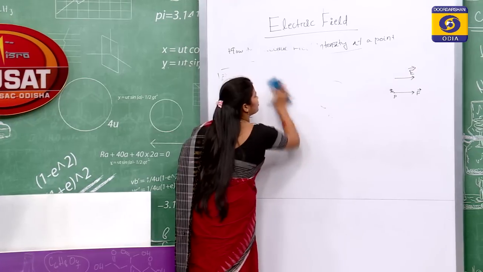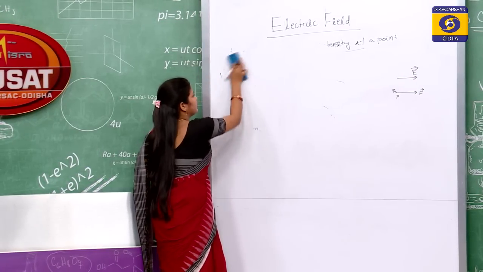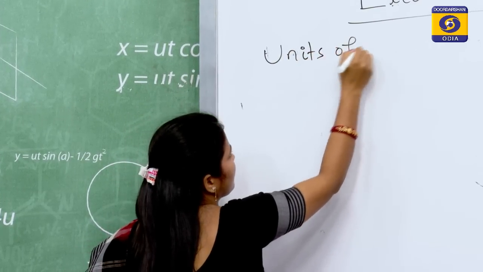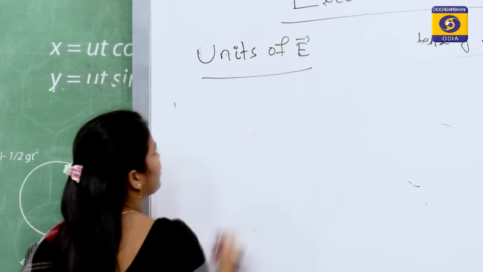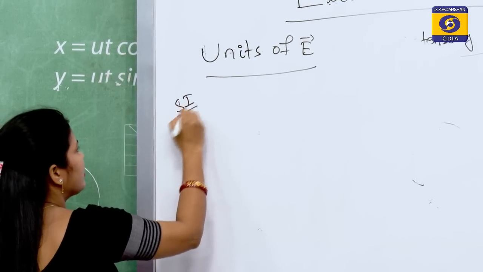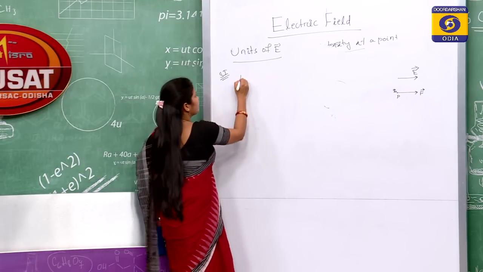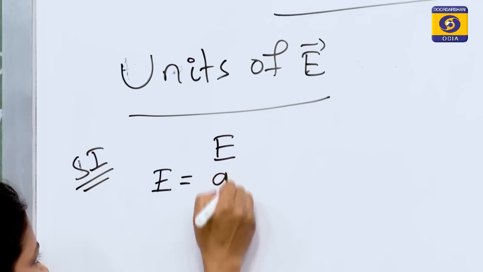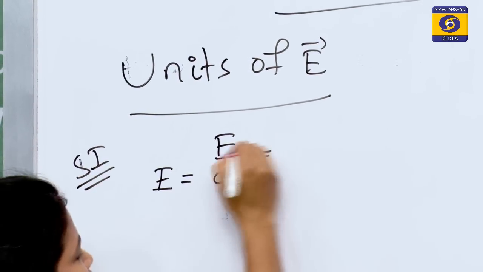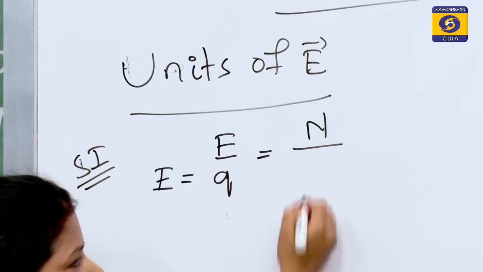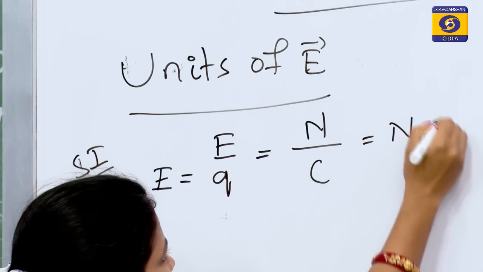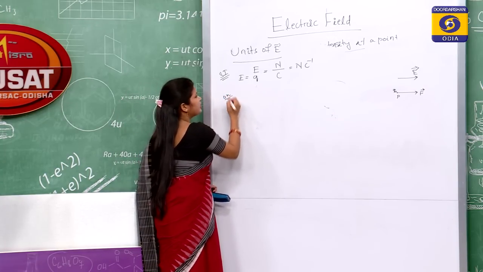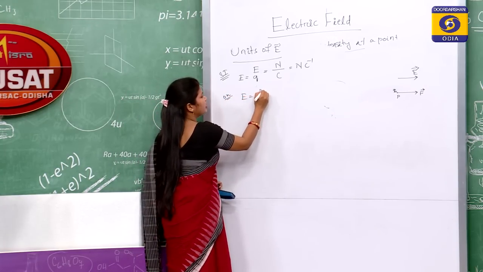What are the units of electric field? I am deriving only SI units. Okay. So, we know electric field is equal to force upon charge. That means, force unit is Newton and charge unit is Coulomb. So, this is Newton per Coulomb. Okay. Or we can derive E is equal to Newton per Coulomb.